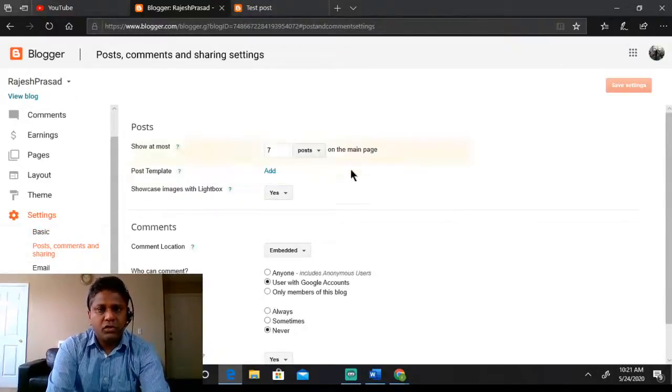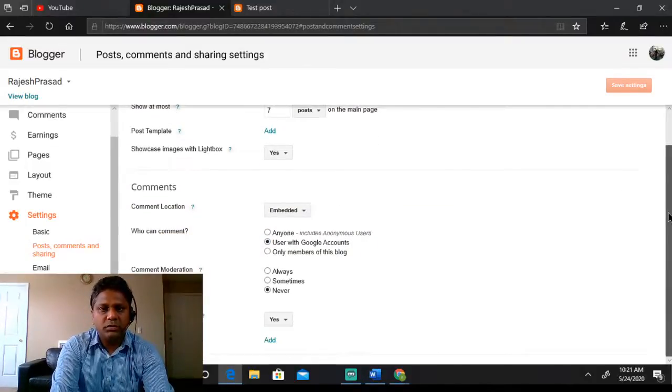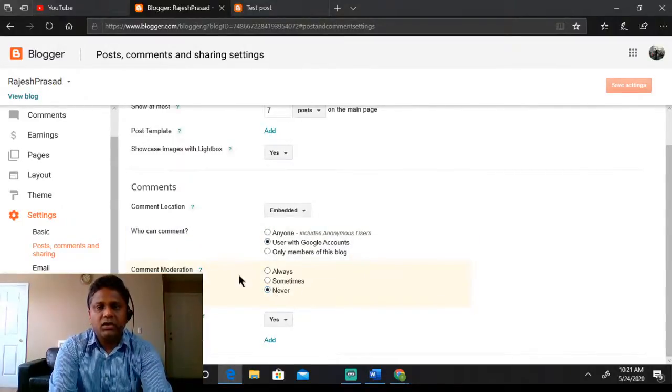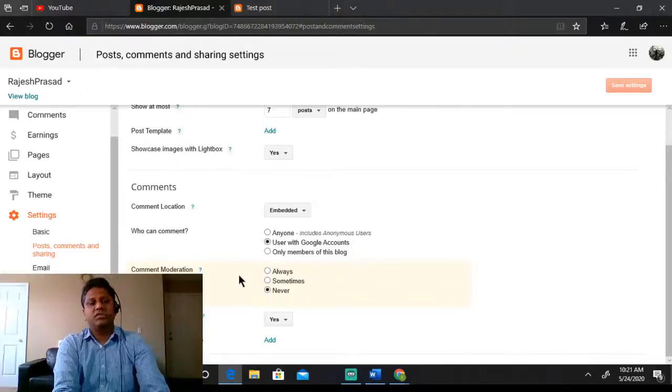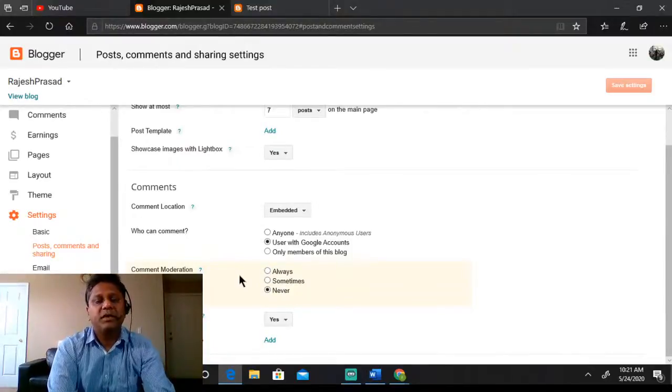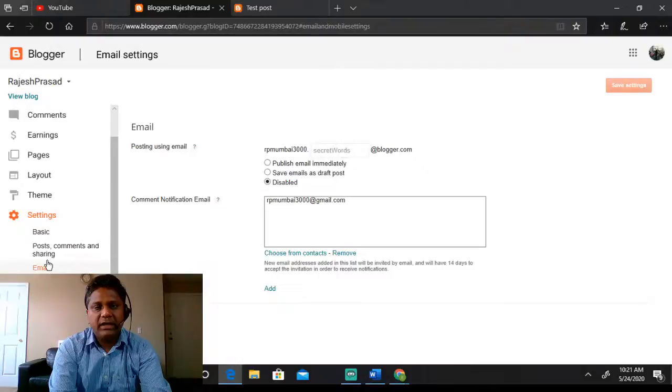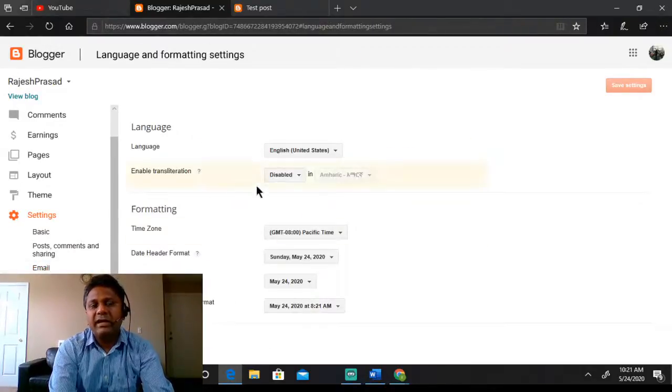Posts and comments, so how your posts will be displayed. If you want users to give comments on your website, you can enable this. If you want to first moderate the comment before making it visible to the public, you can do the same settings here. Email, how you want your email to be treated. Language, by default it will take the things which you have set during the creation of your Gmail ID.